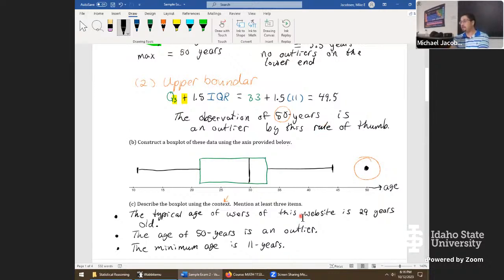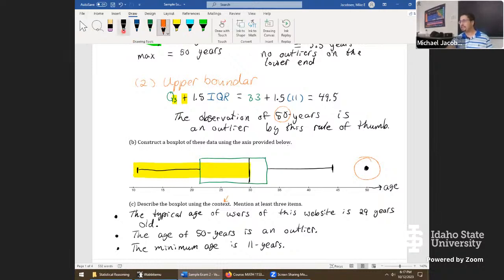Things you might have mentioned that we didn't mention, there's a lot of multiple correct answers here, is you might have said the central 50% of users are between the ages of, looks like it's 22 to about 33 years old. That's important information. That's telling us half, including the most typical people on the website, are in that age bracket.